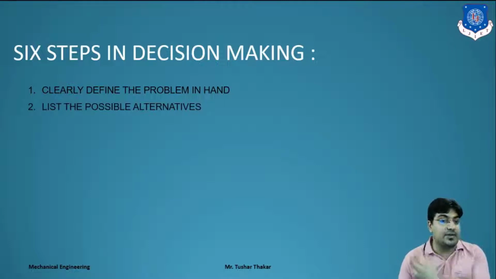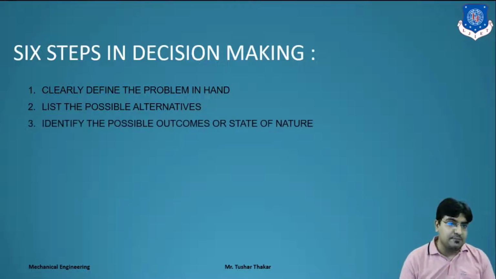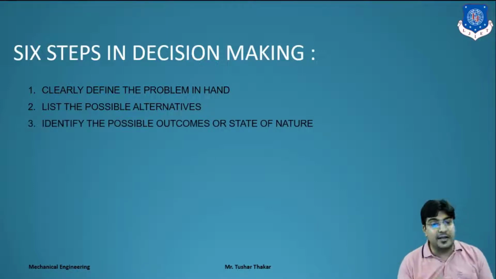Second is list the possible alternatives. Means you have to think about all the possible alternatives. For a competitive exam, find out the resources from where you have to start your preparation, from where you have to take coaching also. So you have to find out all the possible alternatives. Now identify the possible outcomes or states of nature.